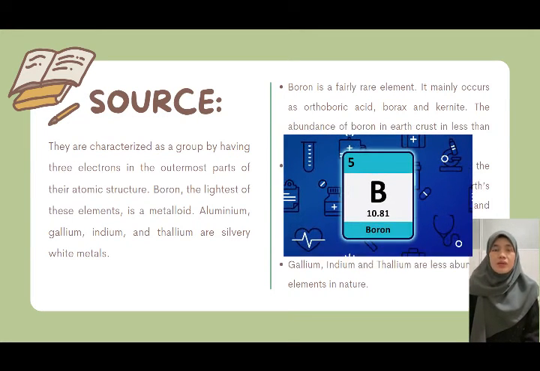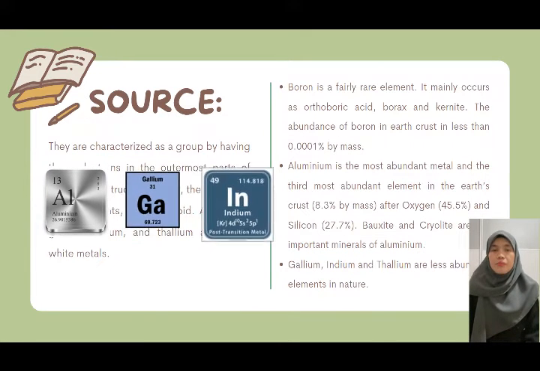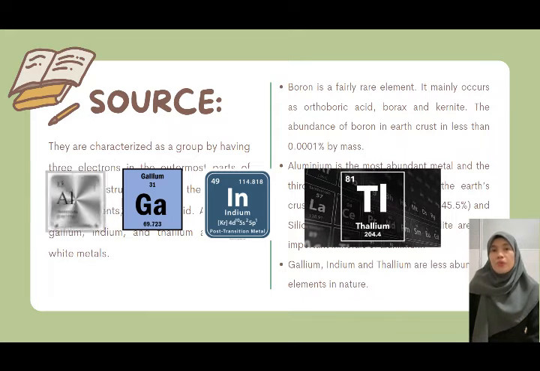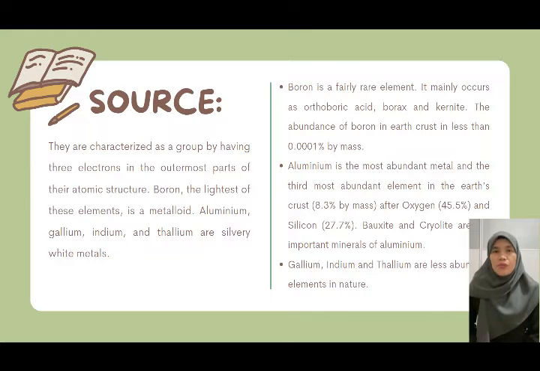Boron, the lightest of these elements, is a metalloid. Aluminium, gallium, indium, and thallium are silvery white metals. Boron is a very rare element. It mainly occurs as orthoboric acid, borax, and kyanite. The abundance of boron in the Earth's crust is less than 0.001% by mass.